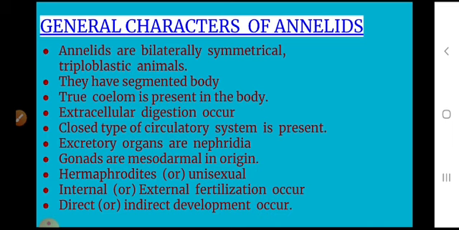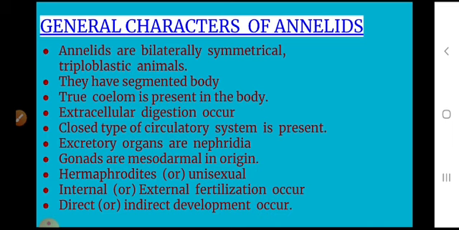Annelids are monoecious or dioecious animals. Development occurs by direct or indirect fertilization, external or internal. In indirect development, a larva form is produced, called the trochophore larva.